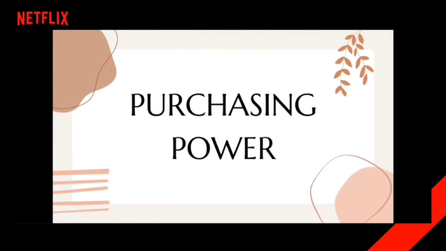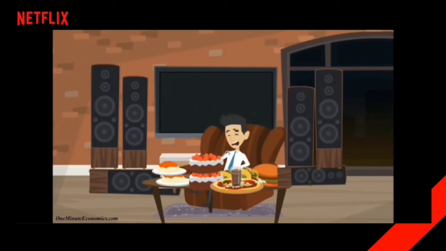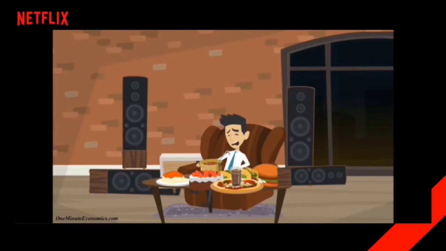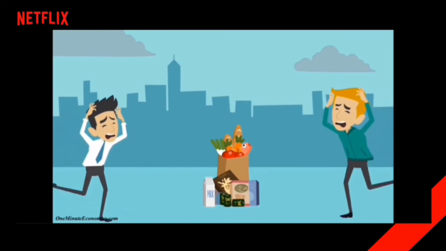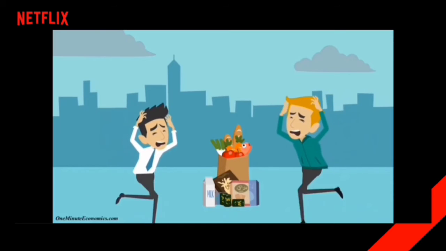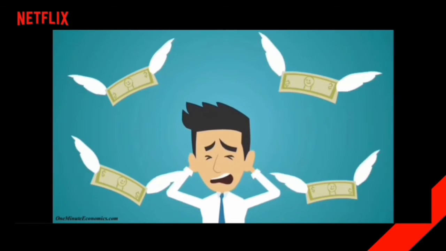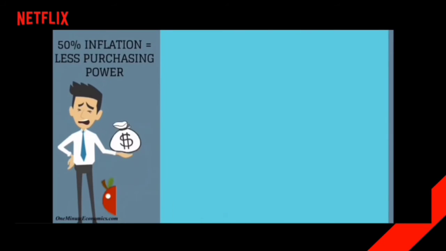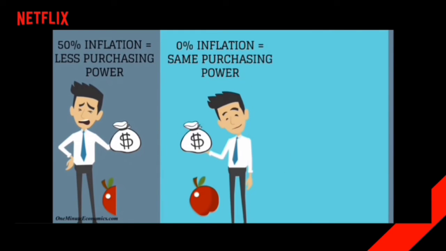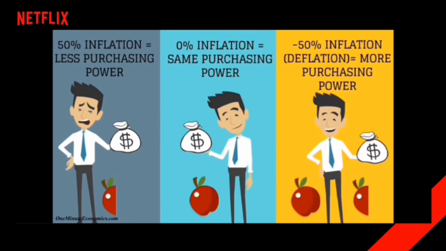Next is purchasing power. So what happens to purchasing power when the interest rate is increased? Purchasing power can weaken over time due to inflation. This is because of a rise in prices across the economy. Inflation can make rising prices effectively decrease the number of goods or services consumers can buy. Also, the purchasing power of money can be reduced as consumers will need to fork out more money to buy the same quantity of goods and services.